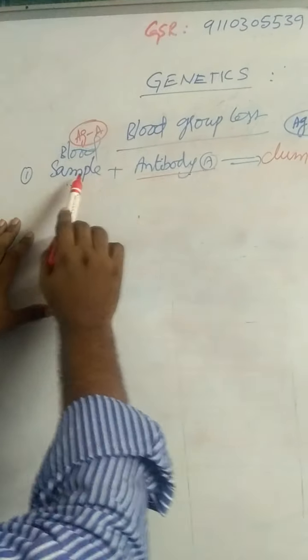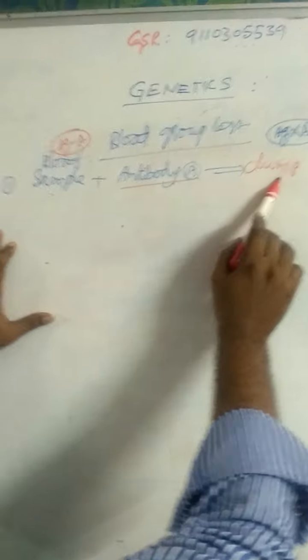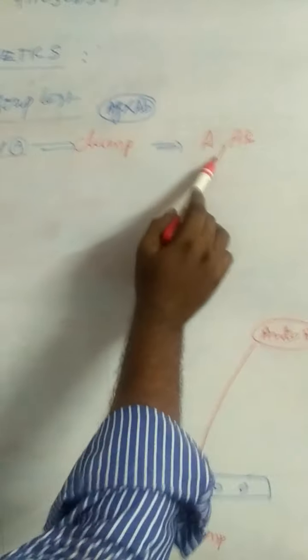Once again I repeat, if the antibody A is added to the blood sample and it gives clump, that blood group is A or AB.